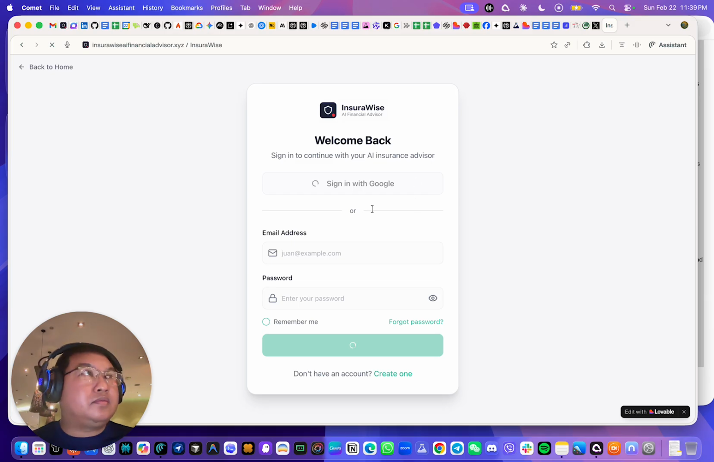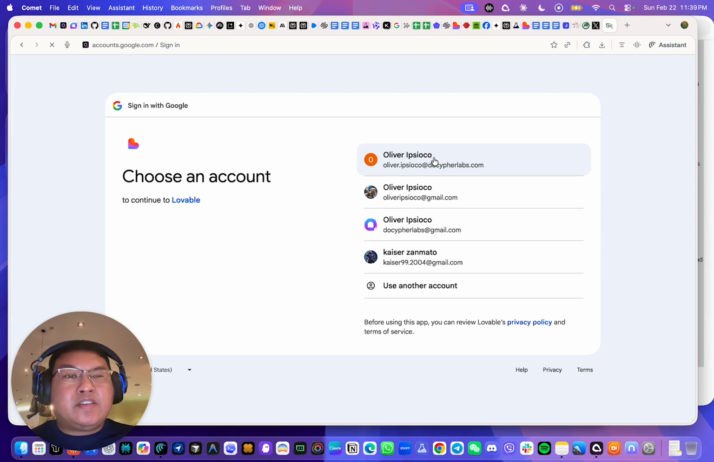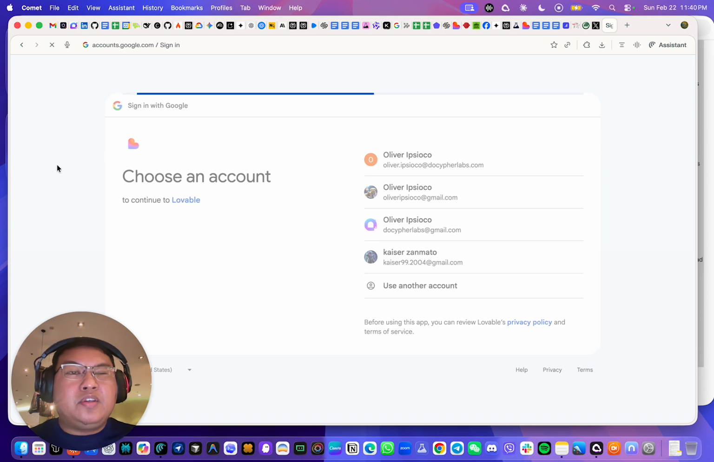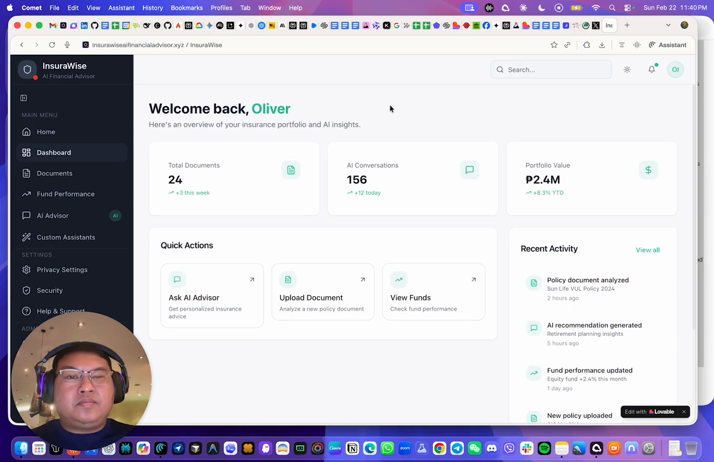Okay, so it's just a bit slow because the internet connectivity I have right now is a little bit slow. So I'm going to choose one of my email addresses that I've used to sign in. Okay, now we can see the dashboard here. This is the basic dashboard.